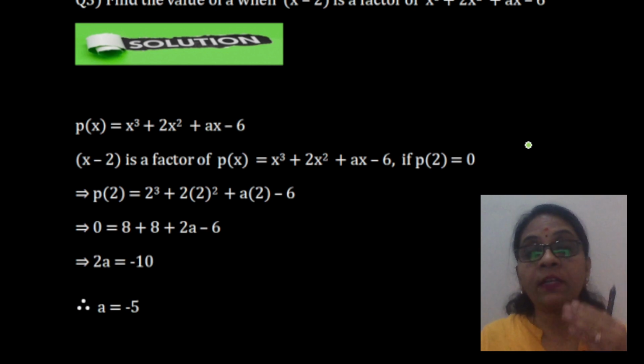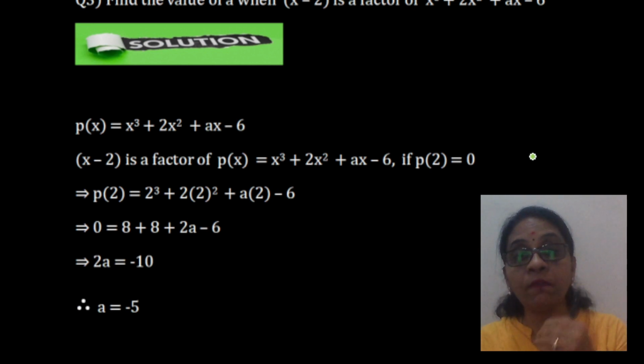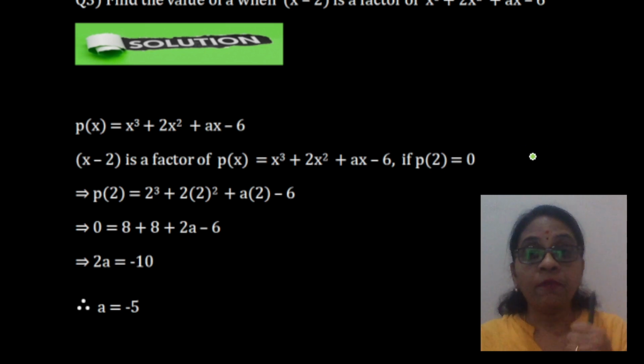If 2 is a factor of 12, what do we get when we divide 12 with 2? We get the remainder as 0, right? So, here also, if x minus 2 is a factor of x cube plus 2x square plus ax minus 6, the remainder is 0. Or in other words, p of 2 is equal to 0.